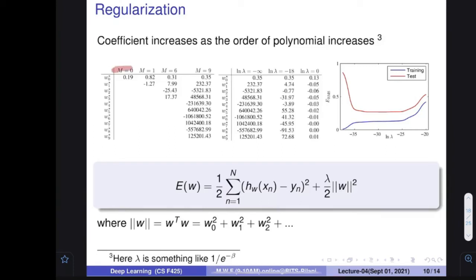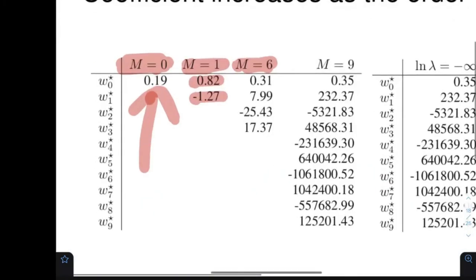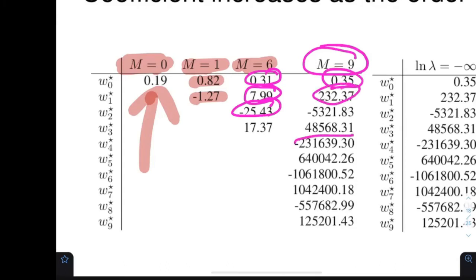when m was 0, then w0 was 0.19. When m was 1, then w0 was 0.82 and w1 was minus 1.27. When m was 6, then the values of the coefficients were this. Can you see this? It was 0.31, 7.99, 25. But when m was 9, you have seen that it was the scenario when everything was fitting onto the curve. You can see that these values are small, but these values are very large. And this is the problem.